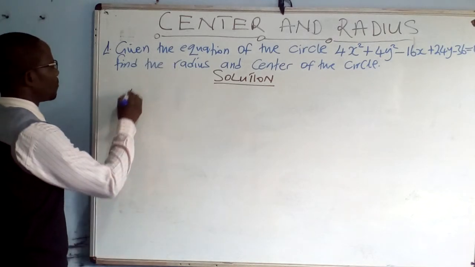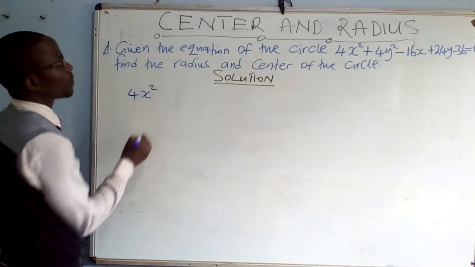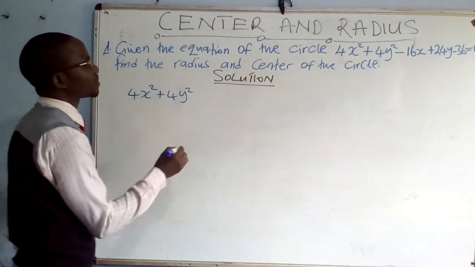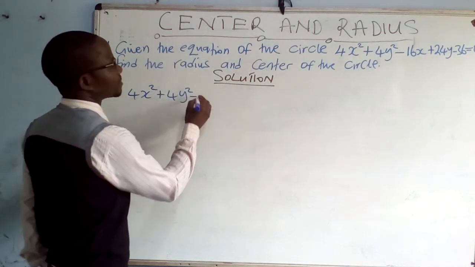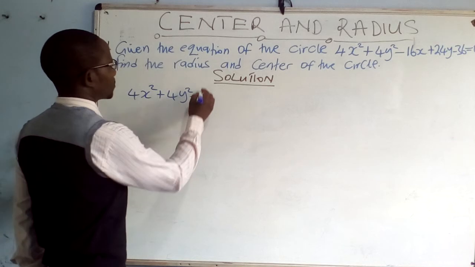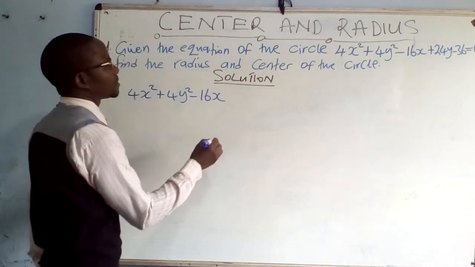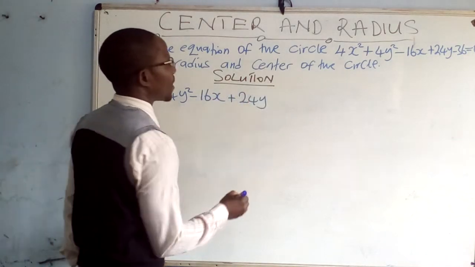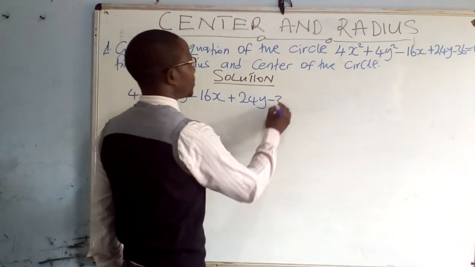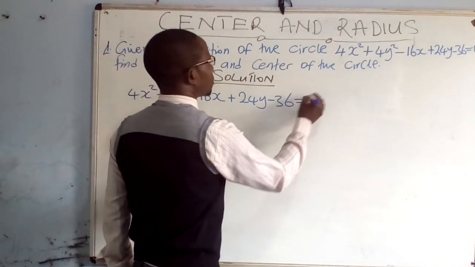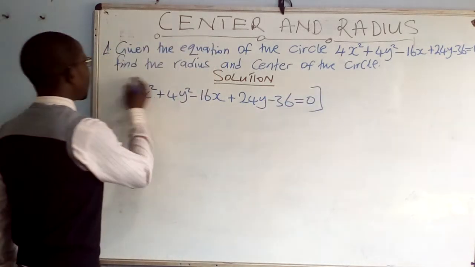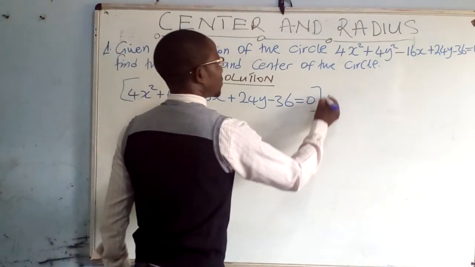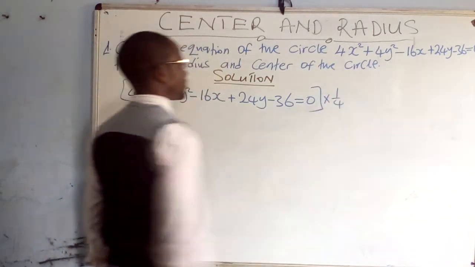Hence we have 4x squared plus 4y squared minus 16x plus 24y minus 36 is equal to 0. I said we divide throughout by 4, so we say times 1 over 4.